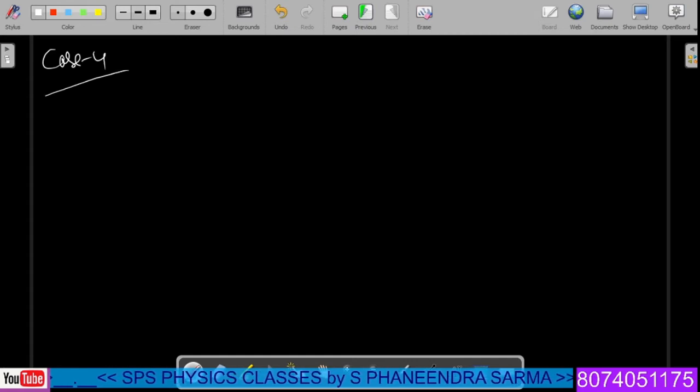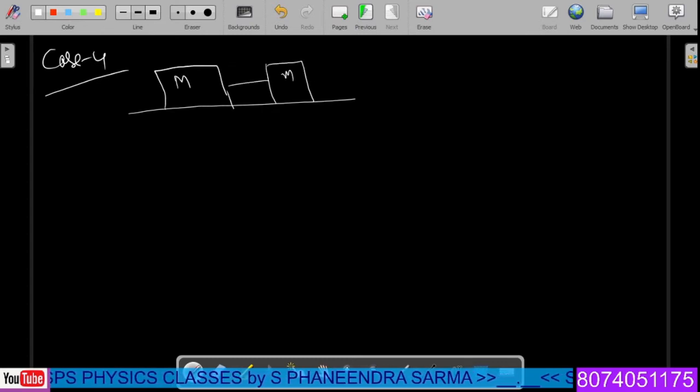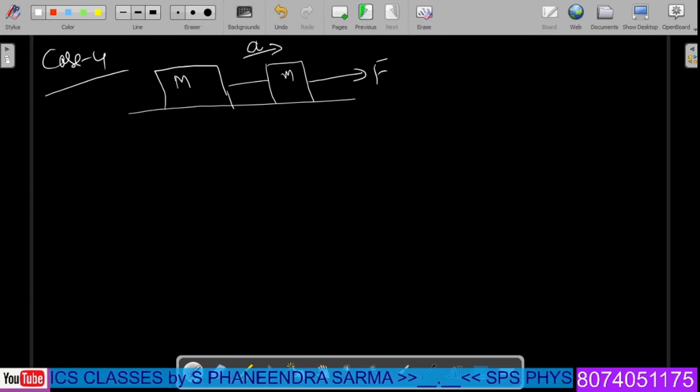Now in case 4, suppose the system has two blocks like this. This is the first block having mass capital M, and this is the second block having mass small m. Now we are applying a force F in this particular case. Then how can we analyze the system? The system has an acceleration of a.